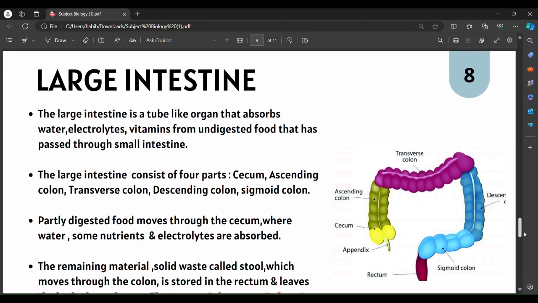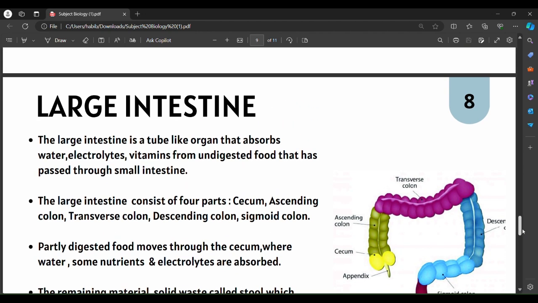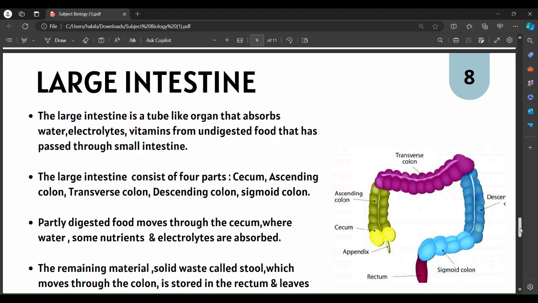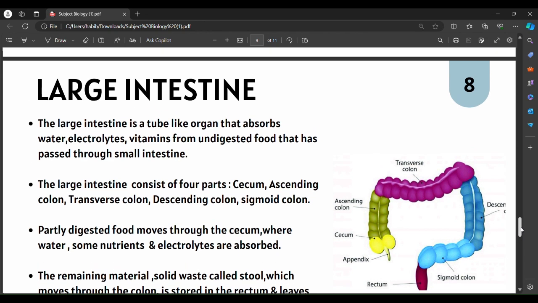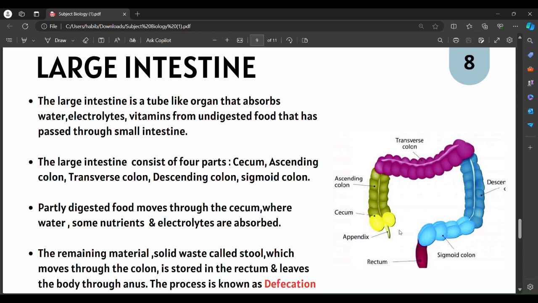The large intestine got its name, large compared to the small intestine, because of its larger diameter. The large intestine is a tube-like organ that mainly functions to absorb water, electrolytes and vitamins from the undigested food that has been passed from the small intestine. The parts of the large intestine are the cecum, ascending colon, transverse colon, descending colon and sigmoid colon. The large intestine is also termed the colon.